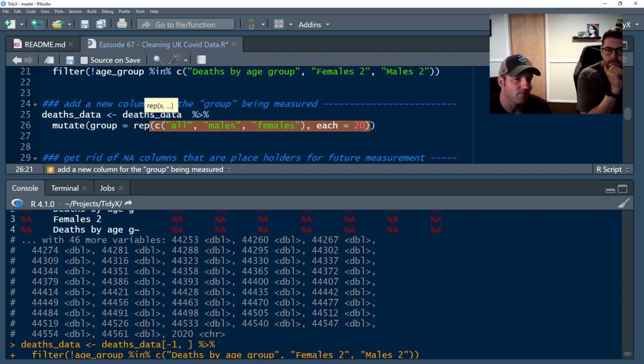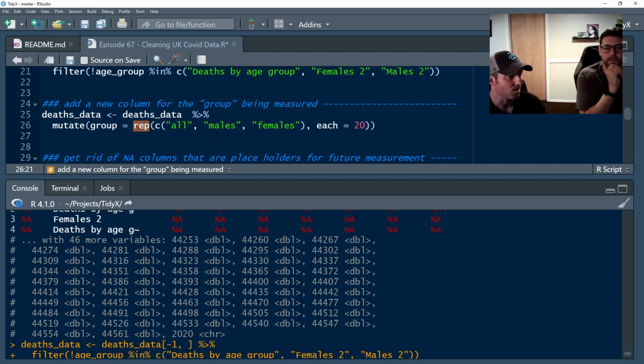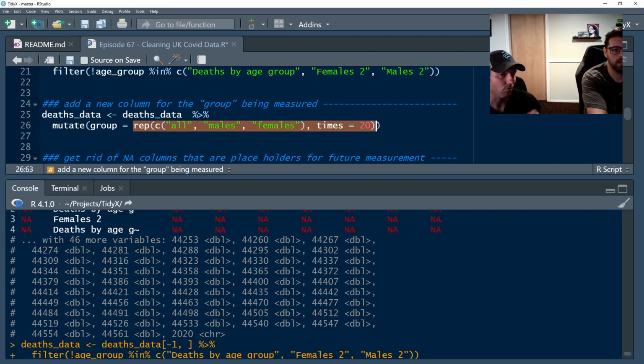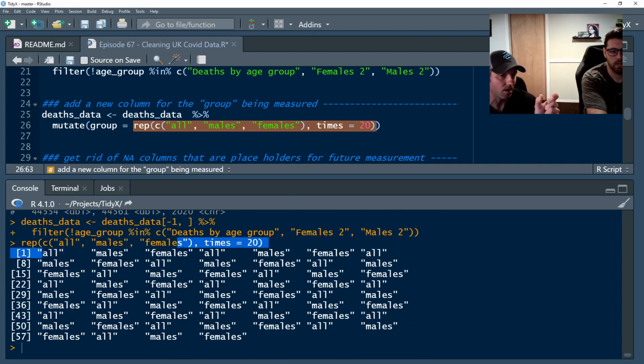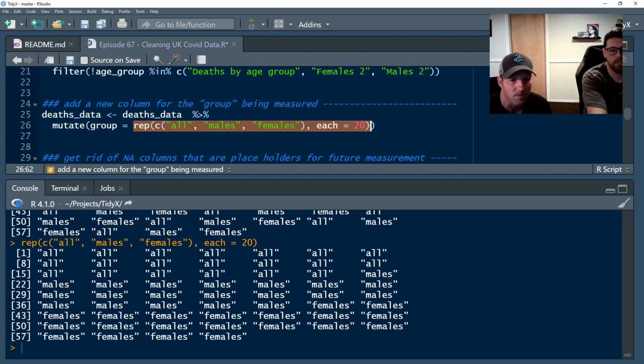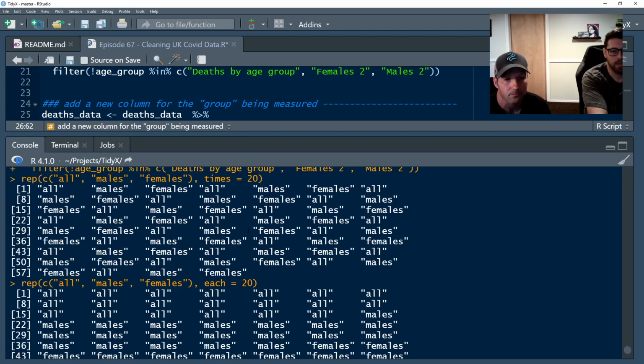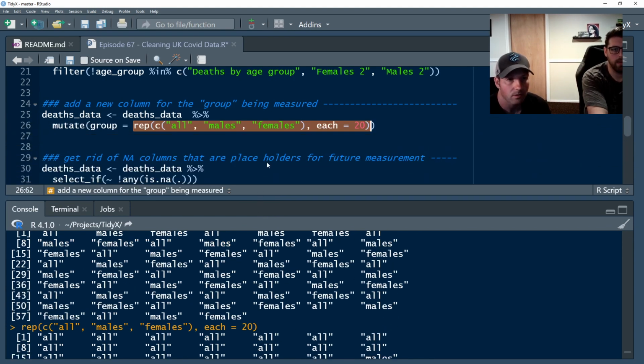So this is a super handy function if you want to repeat something, numbers or strings, and you have the option of repeating them either by each. So in this case, it's going to repeat each of these 20 times. So it's going to give you 20 all, 20 male, 20 female, or you could change that to times, which would then repeat that 3 string sequence 20 times, right? So it'd be 60. You could see it down there with the numbers. It'd be 60 total. So this is a way you can make your patterns.